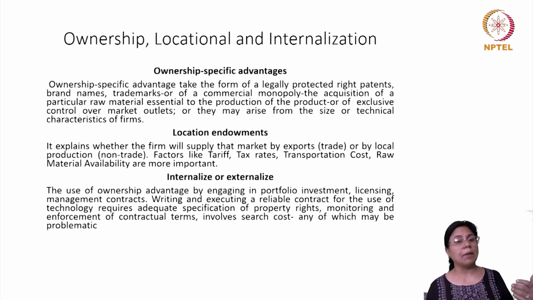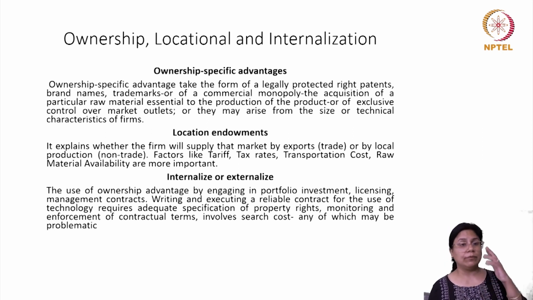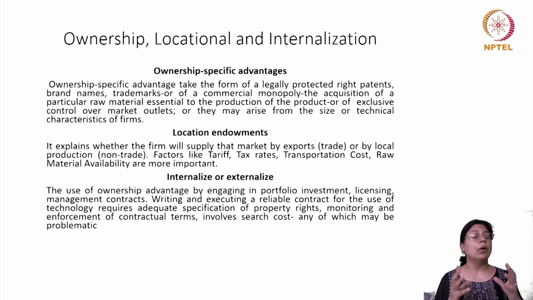Say, for instance, a company has to decide where to invest, and they have two countries, a country A and a country B. So what they will do is compare the infrastructure available in those economies, the transport cost, whether the raw material is available there or not, the ease of doing business in those economies, the tariff rates, etc. These are the various factors which will help the company in making the final decision with respect to where to start the production or where to undertake foreign investment.